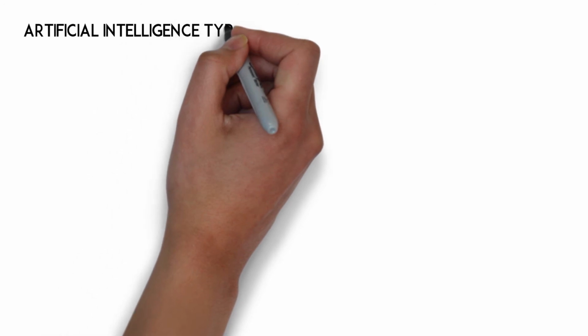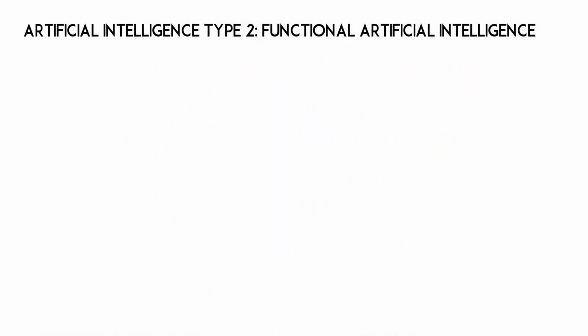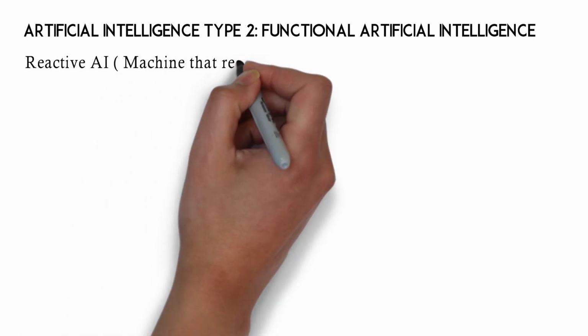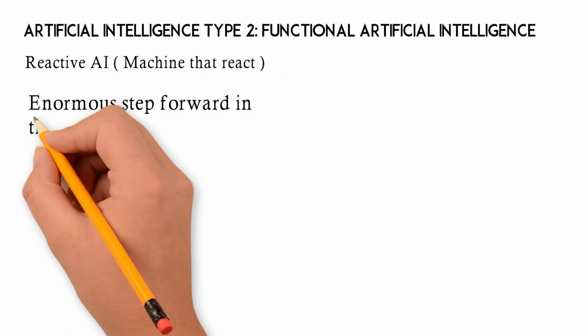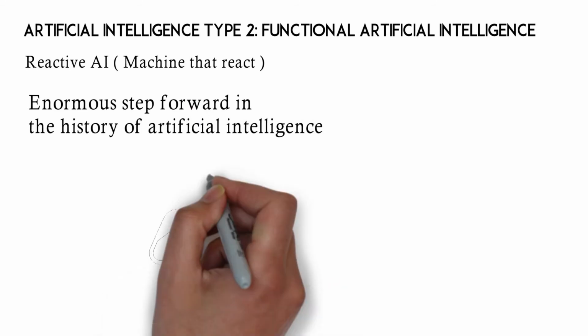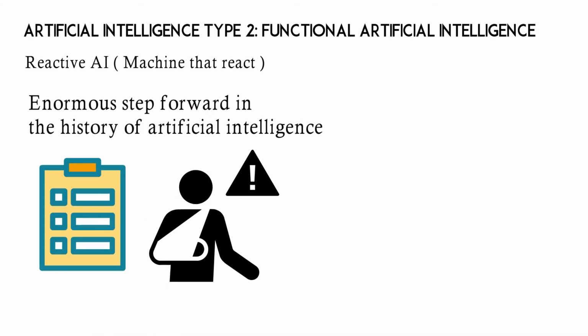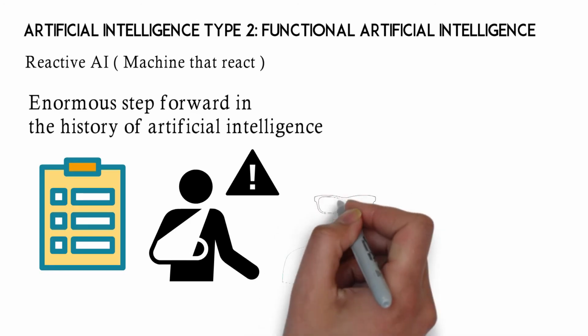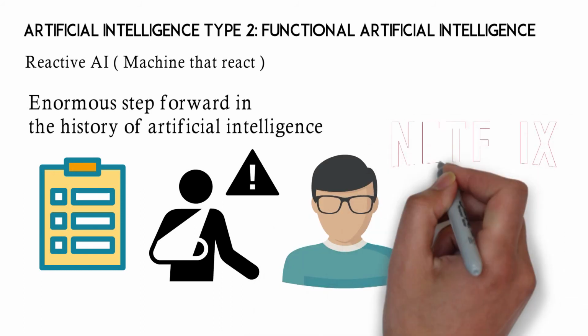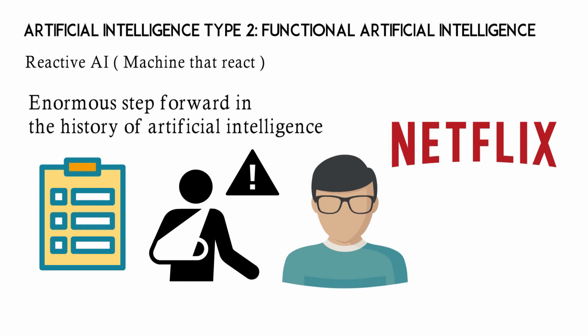Let's jump to type 2 of artificial intelligence, that is functional. The first under it is reactive AI. Reactive AI was an enormous step forward in the history of artificial intelligence development. But these types of AI can't function beyond the task they were initially designed for. That makes them inherently limited and ripe for improvement. Scientists developed the next type of AI from this foundation. Netflix recommendation is the basic example of this.